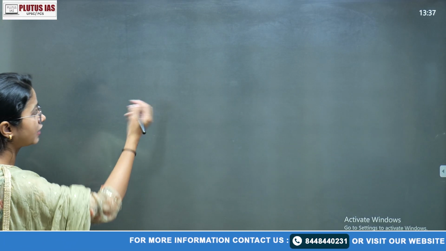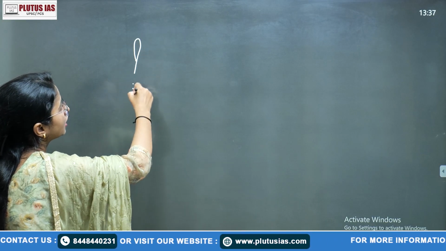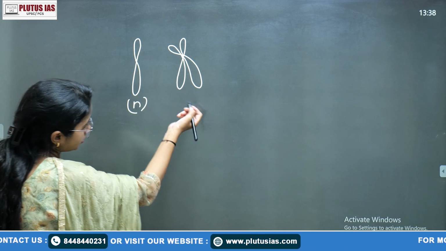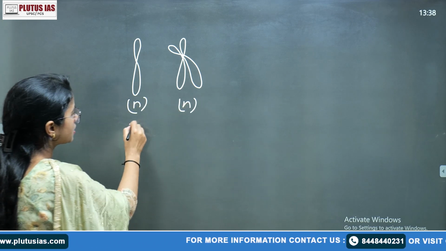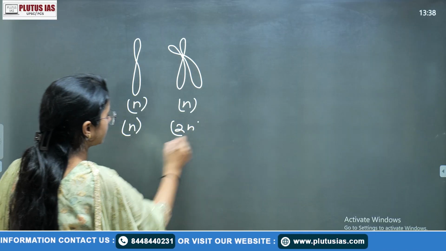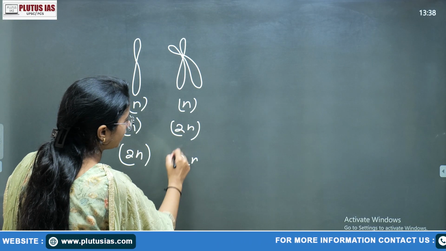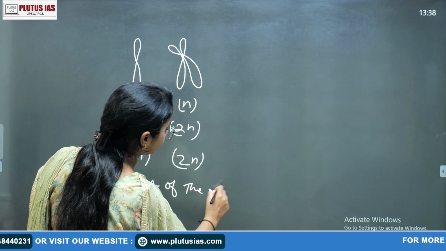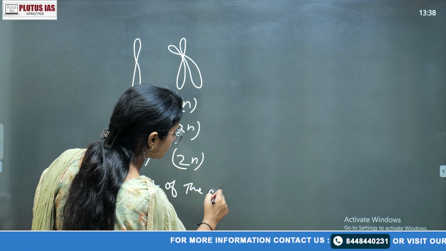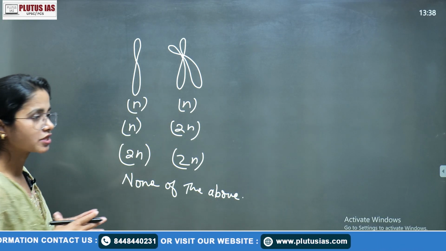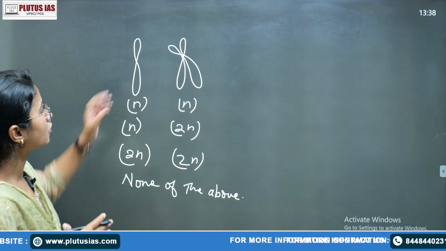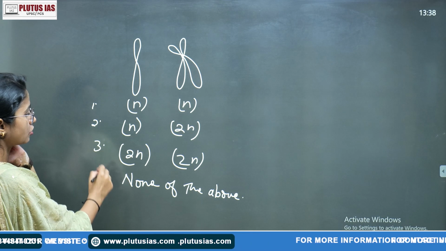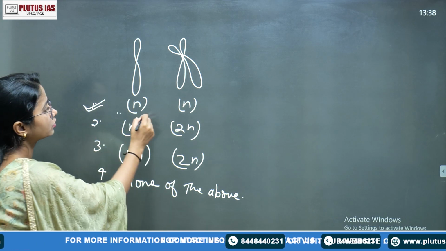In what respect we are talking about. Okay, if I ask this question, most of you will get confused whether this is the chromosome or this is the chromosome. If I say this is a haploid, which of the options is correct, or none of the above? This is not something about your objective question, but if you understand the subjective conceptual knowledge very deeply, then it is not difficult to answer. The actual answer is that both are haploid.